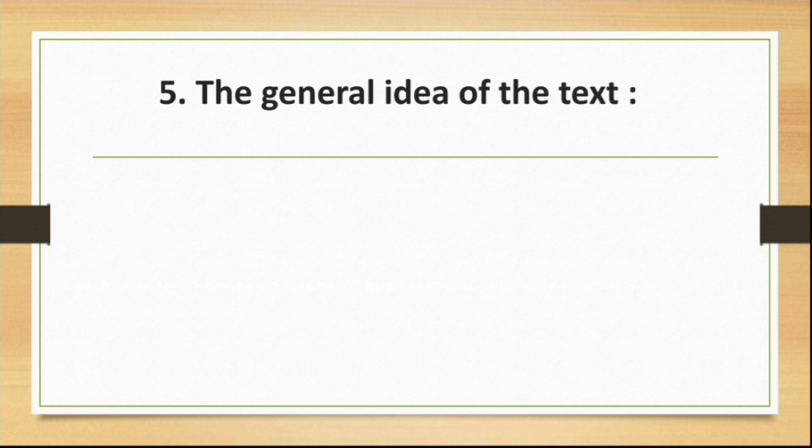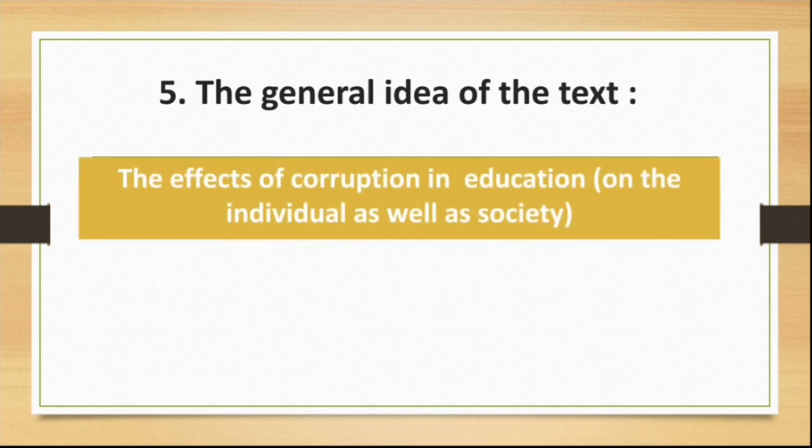Finally, the last question in part A is: give the general idea of the text. Here, ladies and gentlemen, it depends on the understanding or comprehension of the students, so we might have different answers. However, the answer should be relevant to the following suggested answer: the general idea of the text is the effects of corruption in education. Or you can add on the individual as well as society. So the main idea is the effects of corruption in education. Now we have finished part A.